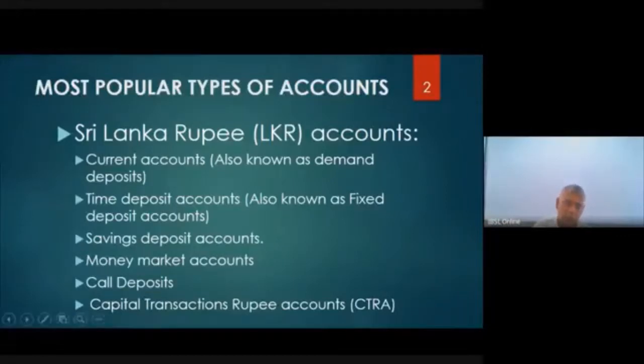From this account, earlier up to 200,000 US dollars, people could remit to another country. But now, after this COVID situation and all that, the amount of money that people can remit abroad for these capital transactions was reduced to 30,000 US dollars. Can you write that down so that you will remember?